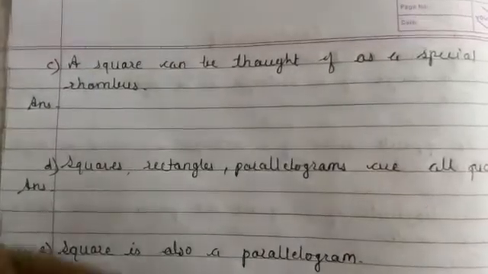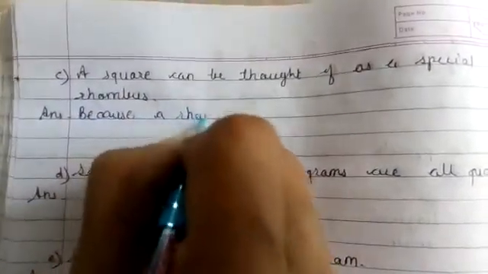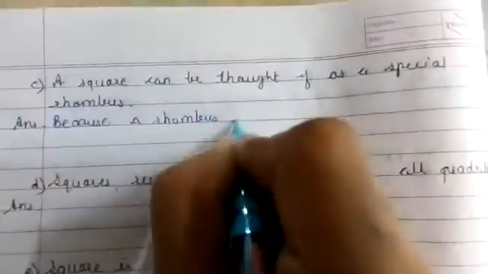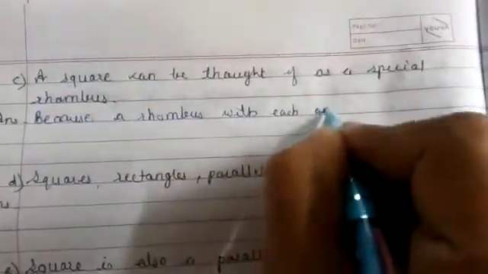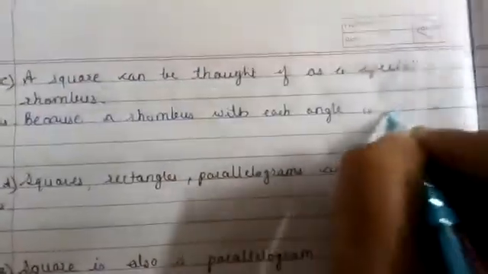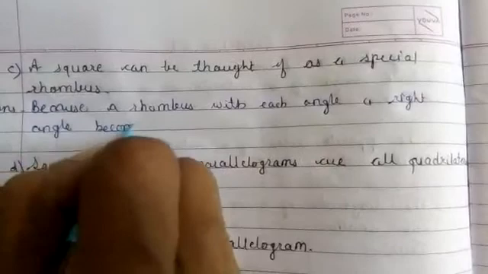So the answer here is because a rhombus with each angle a right angle becomes a square.